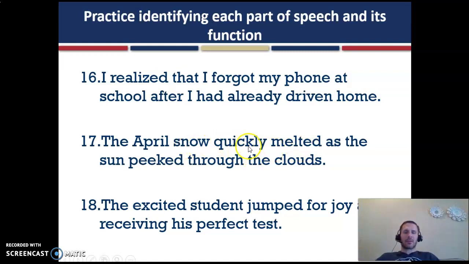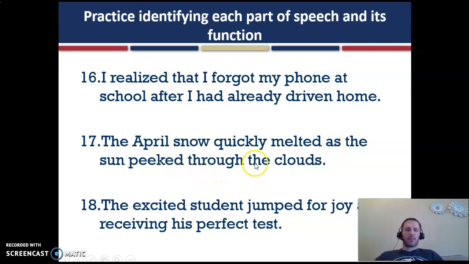Quickly melted. So our verb there is melted, and that is an action. The snow is actually doing that. So that's an action verb. Quickly is an adverb describing how fast it's melting. And then the rest of the sentence, as the sun peeked through the clouds, is a clause. We know that it is a clause because it has a subject, sun, and a verb, peeked, which automatically makes it a clause. We know that it's dependent because of this subordinating conjunction.